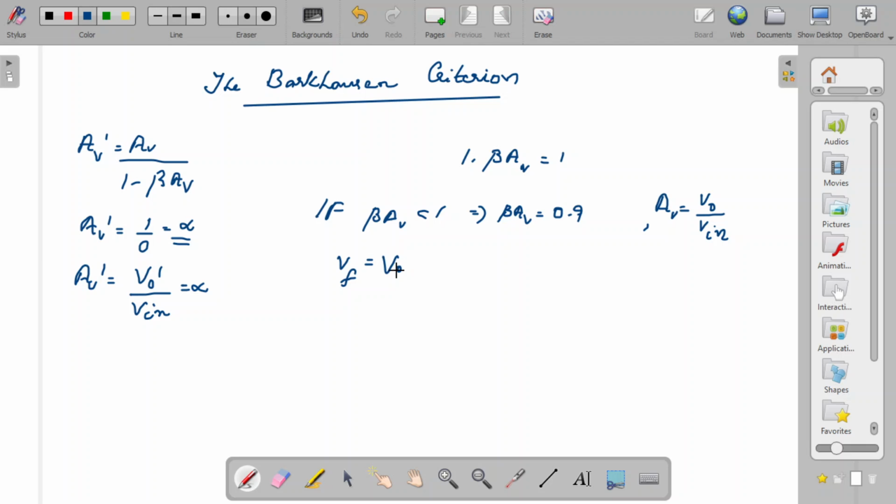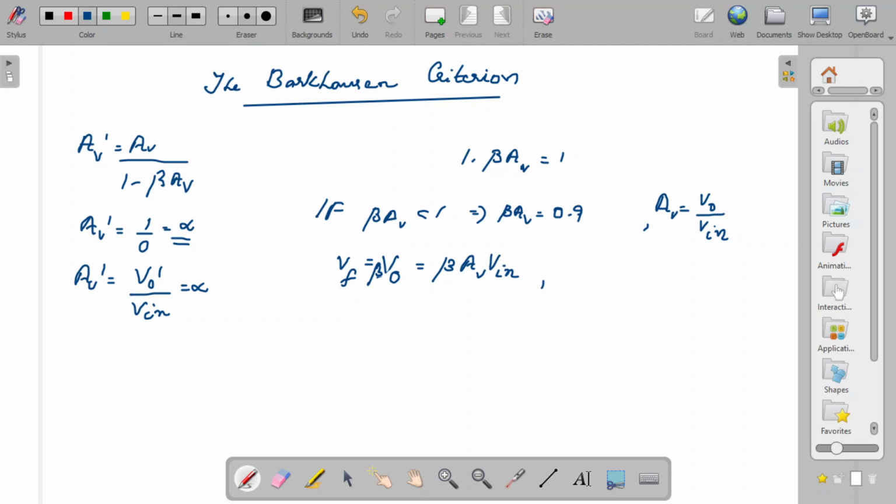The feedback voltage is actually beta times VO, and this VO can be written as AV times Vin. So this VF can be written as beta into AV times Vin.